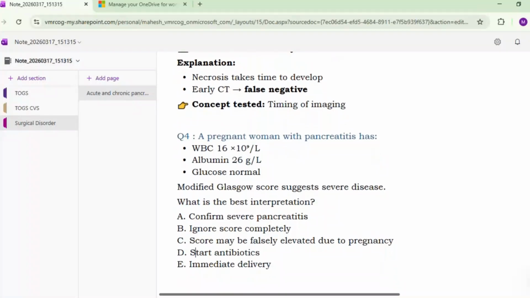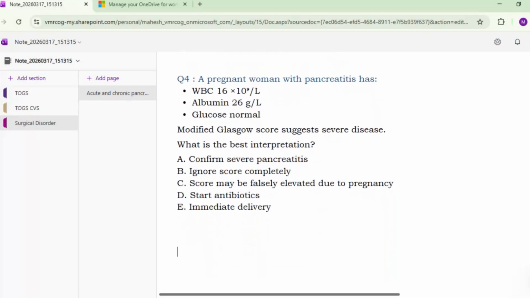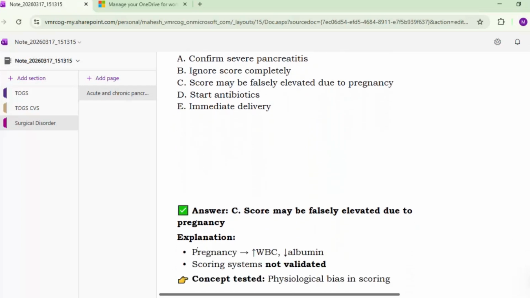Okay, next. A pregnant woman with pancreatitis has WBC 16,000, albumin 26 gram per liter, glucose normal. Modified Glasgow score suggests severe disease. What is the best interpretation? A. Confirm severe pancreatitis. B. Ignore score completely. C. Score may be falsely elevated due to pregnancy. D. Start antibiotics. E. Immediate delivery. C. Score may be falsely elevated due to pregnancy. Yes, because in pregnancy there is increase in WBC and decrease in albumin level. The scoring system is not validated in pregnancy.